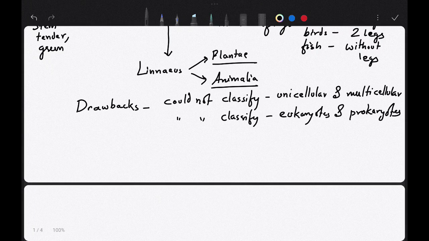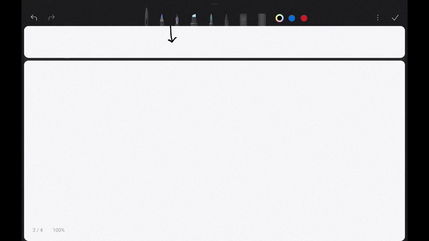Now, to overcome these drawbacks, another classification was done later on, and this classification is known as the 5 kingdom classification. This was done by R.H. Whittaker. 5 kingdom classification, that was done by R.H. Whittaker. Okay.